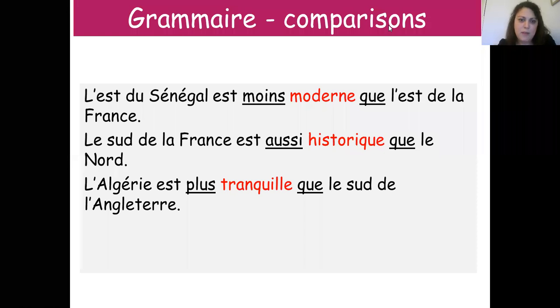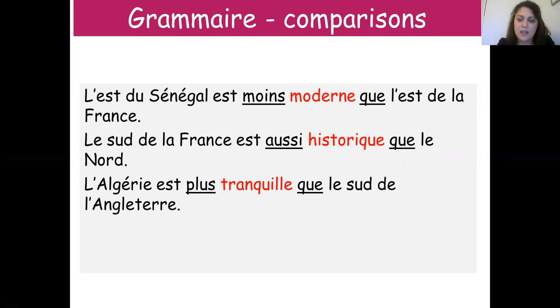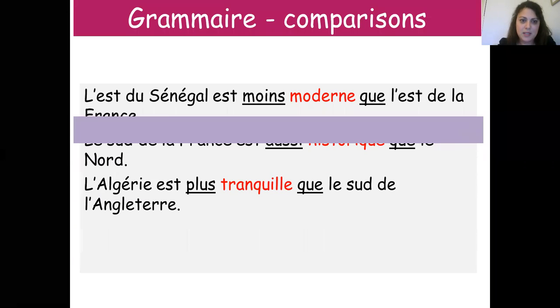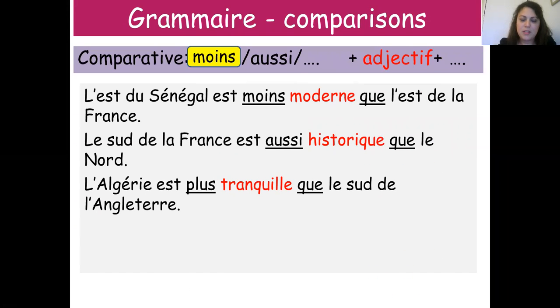You should have been writing all of these sentences and highlighting the words I mentioned earlier. The rule to make comparisons is you need moins, which is less, aussi, which is as, or plus, which is more. Then you need the adjective, highlighted in red here: moderne, historique, tranquille. And then after the adjective comes the little word que.